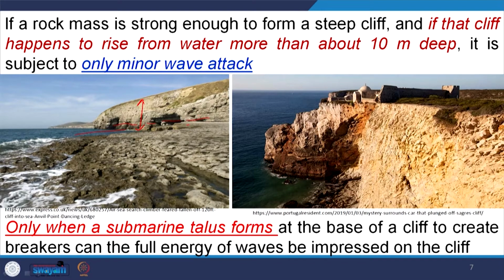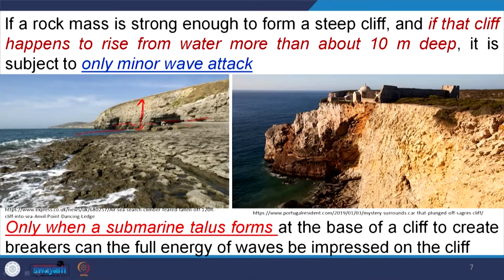That means it will suffer only very minor wave attack, so it will be more stable.